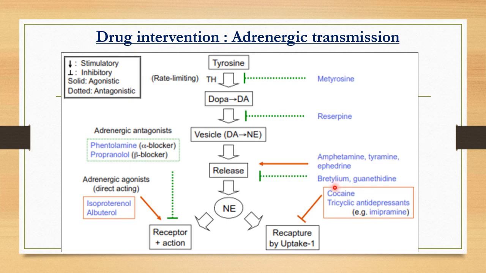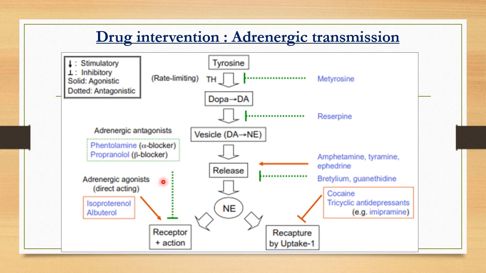Then here bretylium and guanethidine again have a blocking action or antagonistic effect at this level. So they will prevent the release of norepinephrine from its nerve terminal and prevent its further action. So these are antagonistic effects. So these are again sympatholytic drugs.